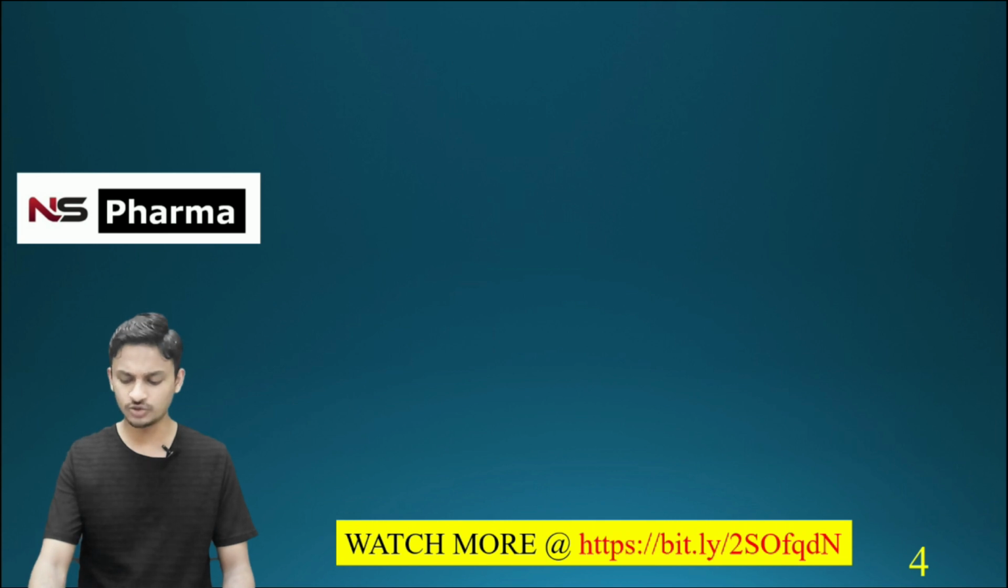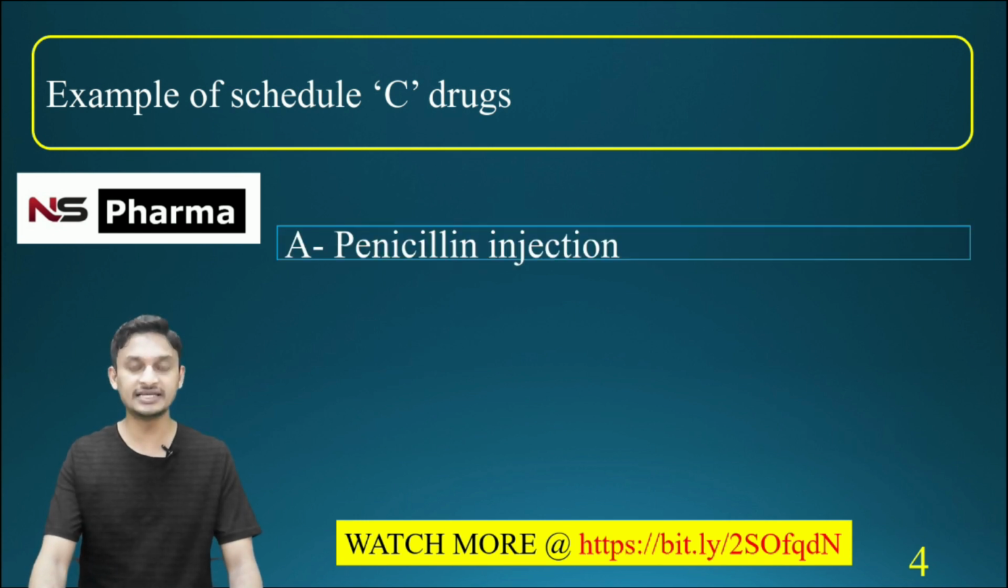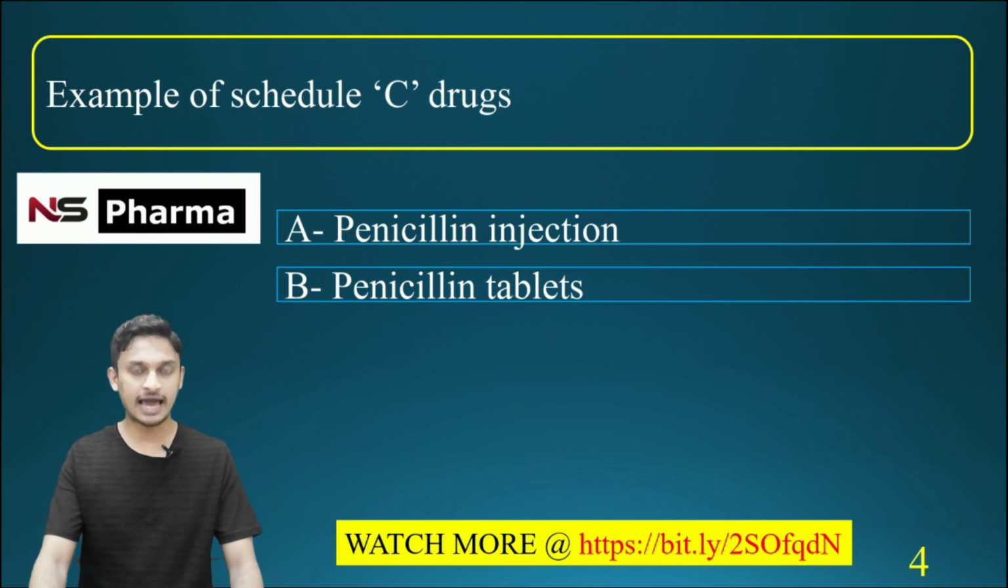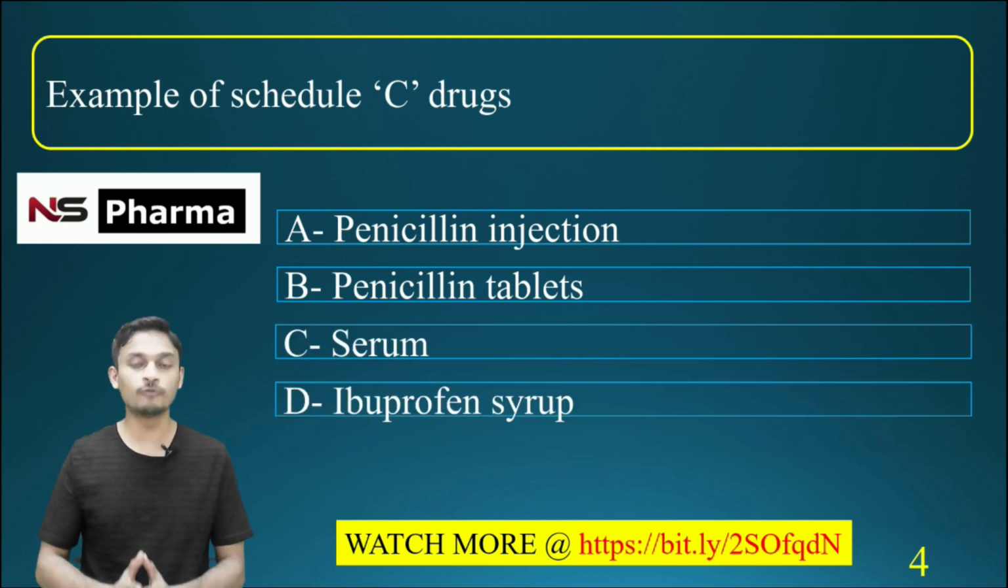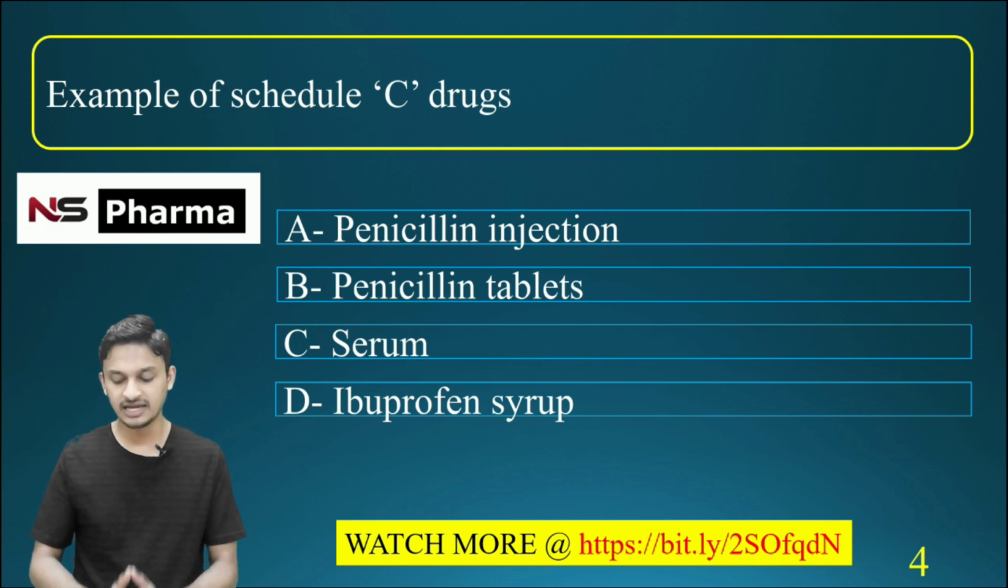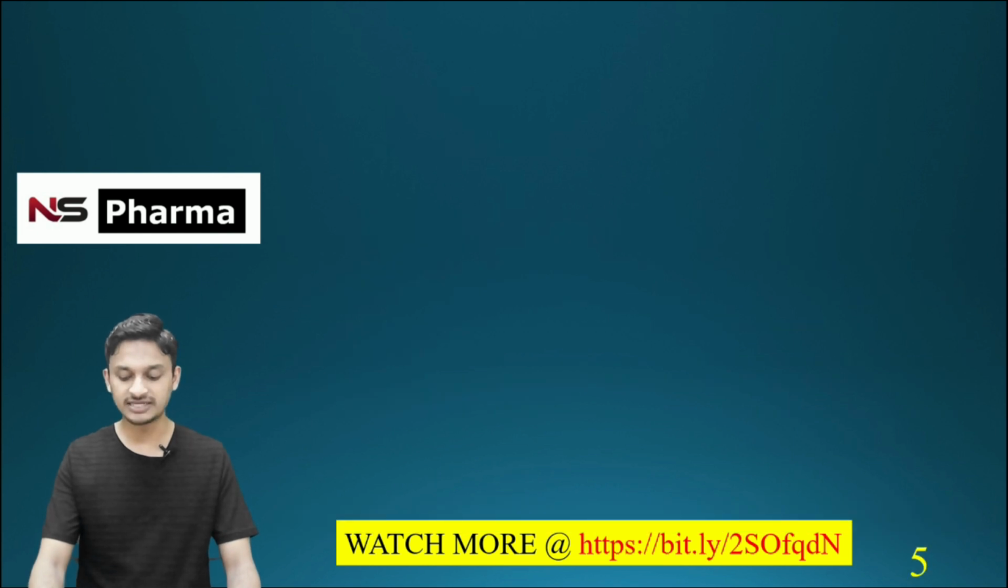Now we are moving to the next question, question number 4. Example of scheduled C drugs. Options are option A, penicillin injections, option B, penicillin tablet, option C, serum, option D, ibuprofen syrup. The correct answer for this question is option C, serum. That is a scheduled C drug.